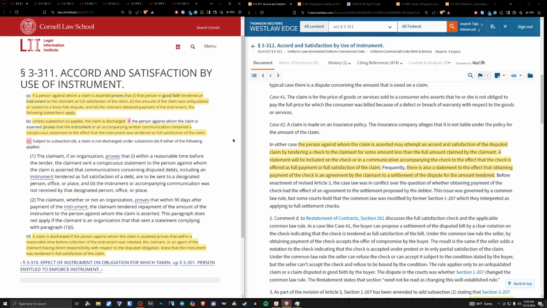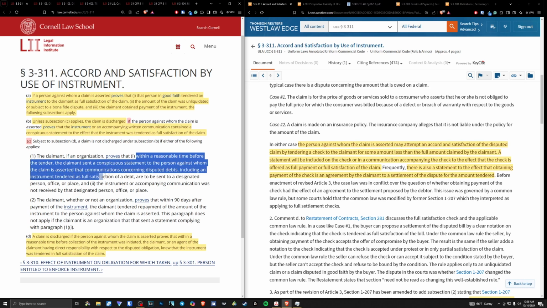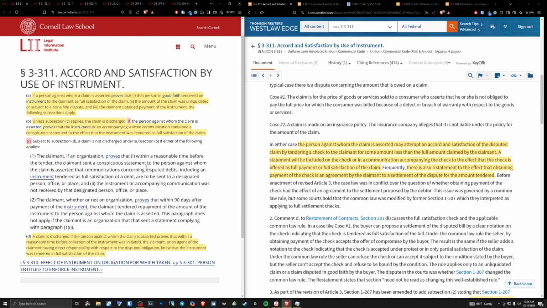Okay? And then we have subsection C here, which just discusses reasons why it would not be discharged. And that is simply if the claimant proves that within a reasonable time before the tender, the claimant sent a conspicuous statement to the person against whom the claim is asserted, the person that's paying it, that communications concerning disputed debts, including an instrument tendered in full satisfaction of the debt, are to be sent to a designated person, office, or place, and the instrument or accompanying communication was not received by that designated person, office, or place. So unless the person that's making the payment is under a notice by the claimant that is supposed to be sent to a particular place and it wasn't sent to that particular place, obviously it's not going to be discharged.